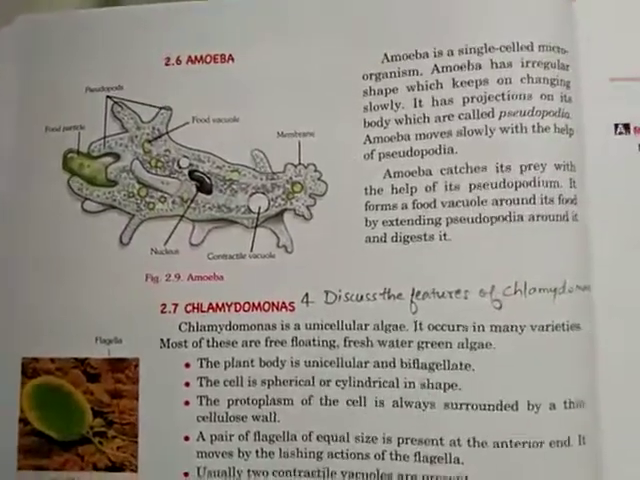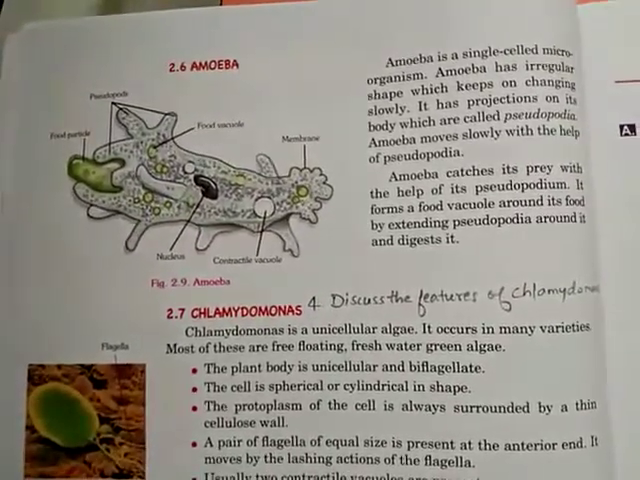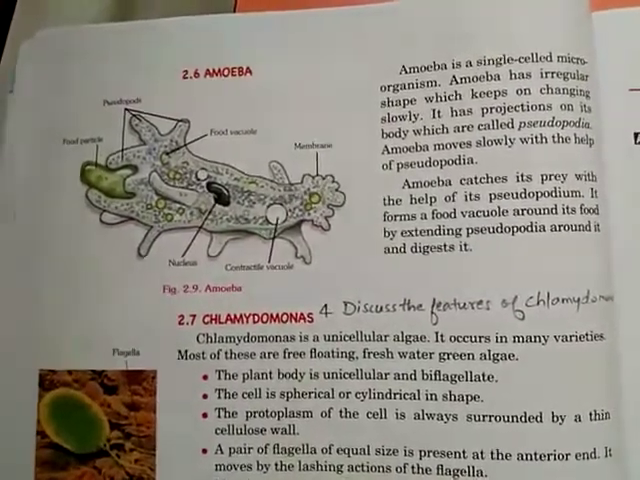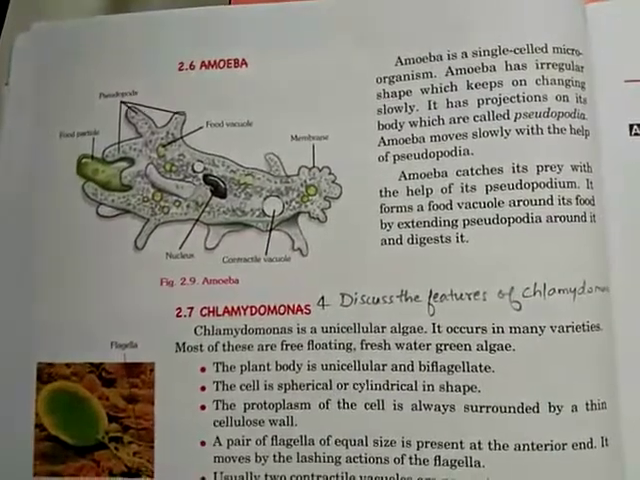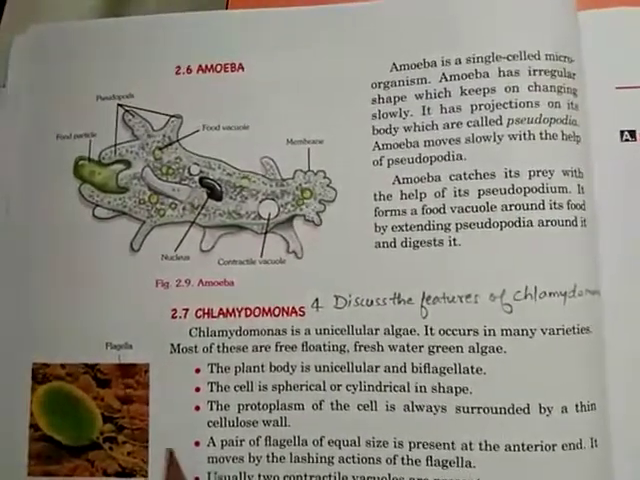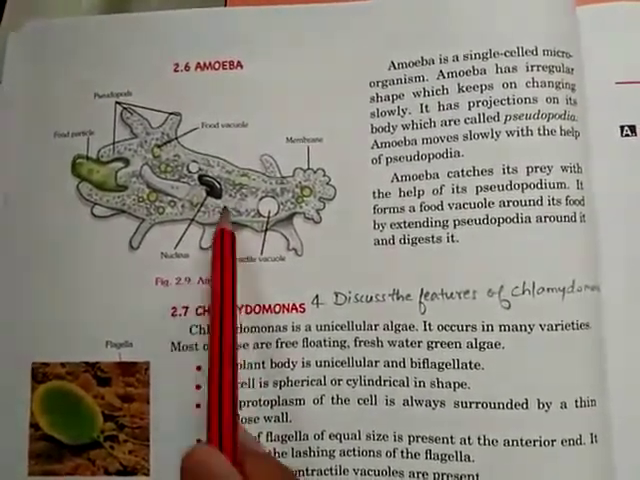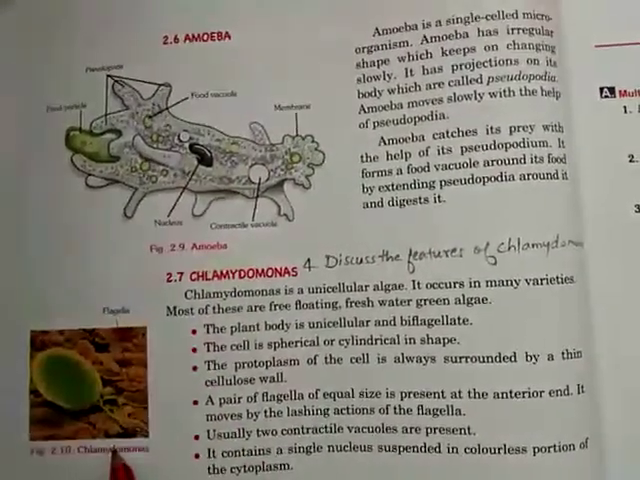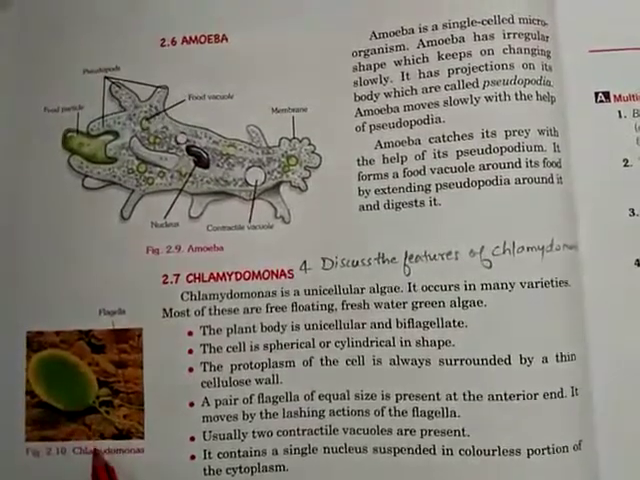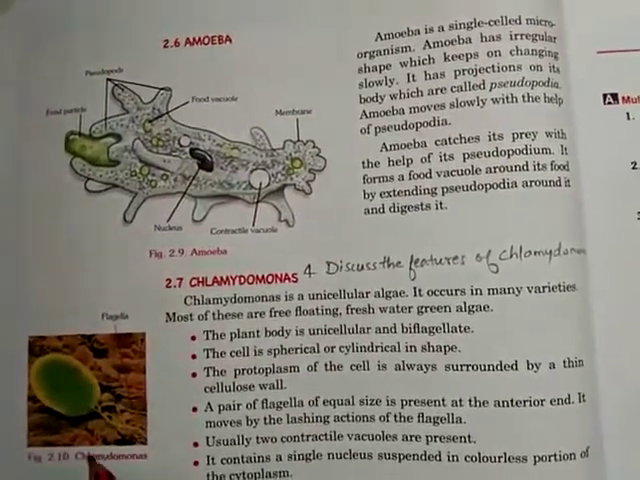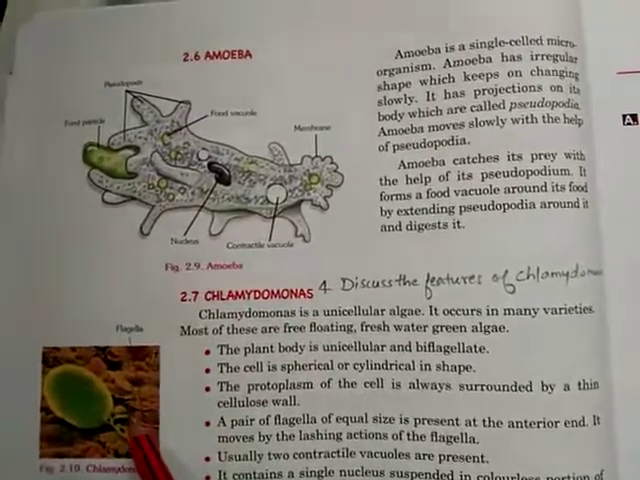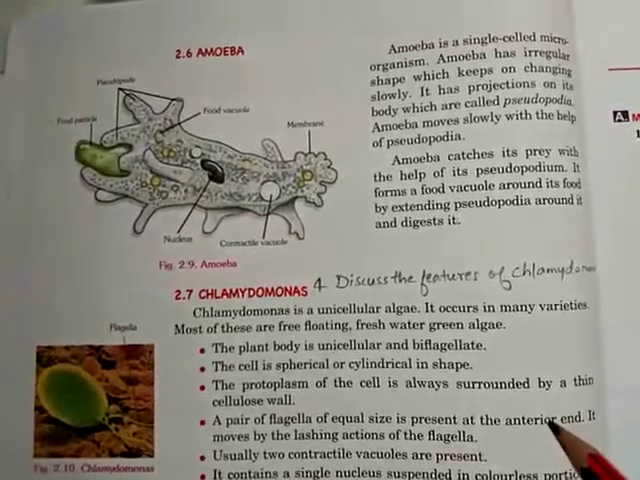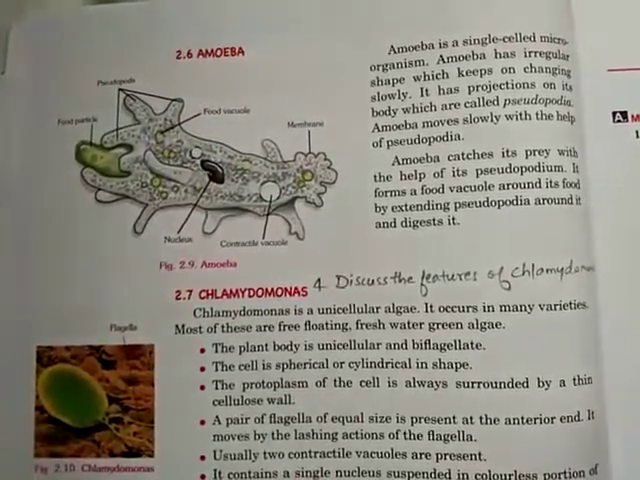Hello students, today we are going to discuss two important organisms from the chapter The Cell of class 6th biology. So you can see here in the first figure, this is amoeba, and in the second figure, it is Chlamydomonas. Both of these organisms are unicellular, meaning their body in itself comprises a single cell.